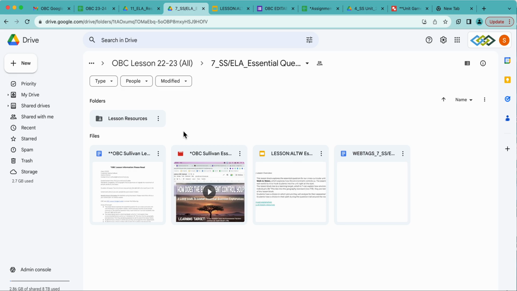The key here is that everything needs to be linked into resources that live in this OBC drive. It cannot live in your personal drive. It cannot live in your district drive, and it cannot be shortcutted into this drive. You'll have to make a copy from wherever it is, or you can create it right here, but you'll make a copy from where it is and transfer it into your lesson resources folder.